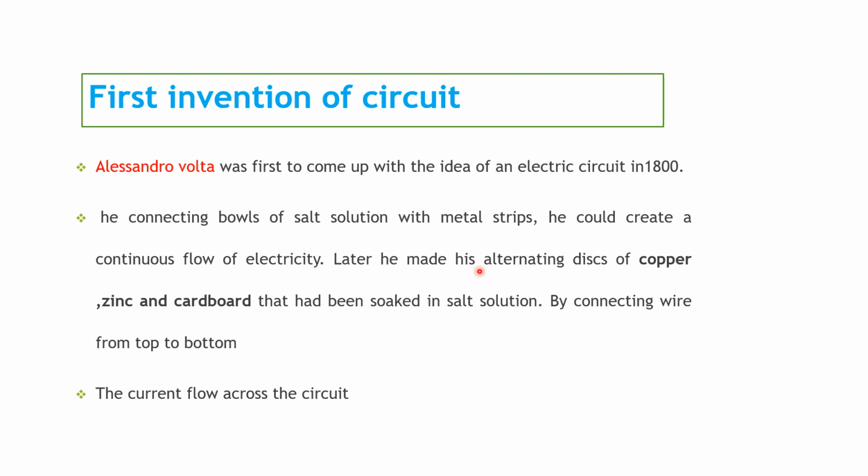Later he made an alternating disc of copper, zinc and cardboard that had been soaked in salt solution. By connecting a wire from the top to bottom, the current flowed across the circuit. Now we are using copper, zinc and others in physics experiments.